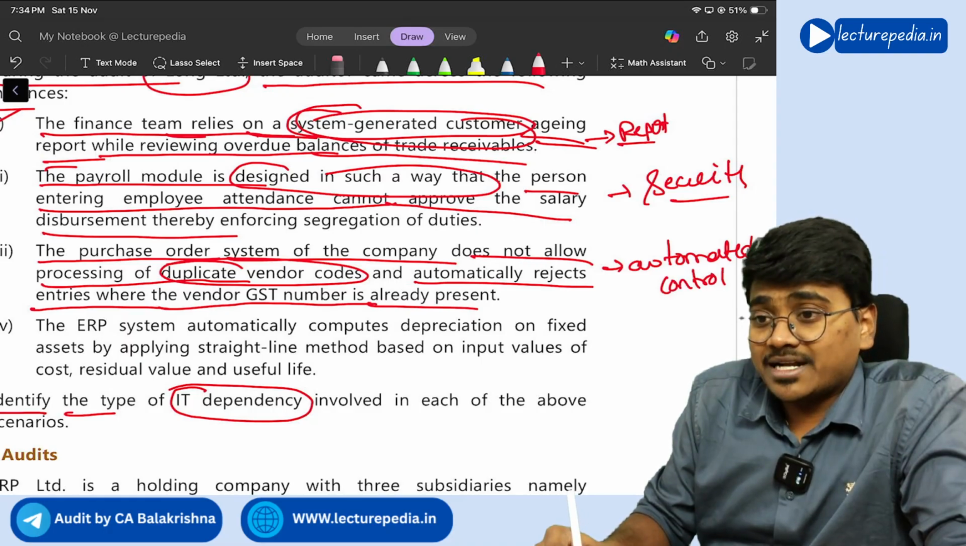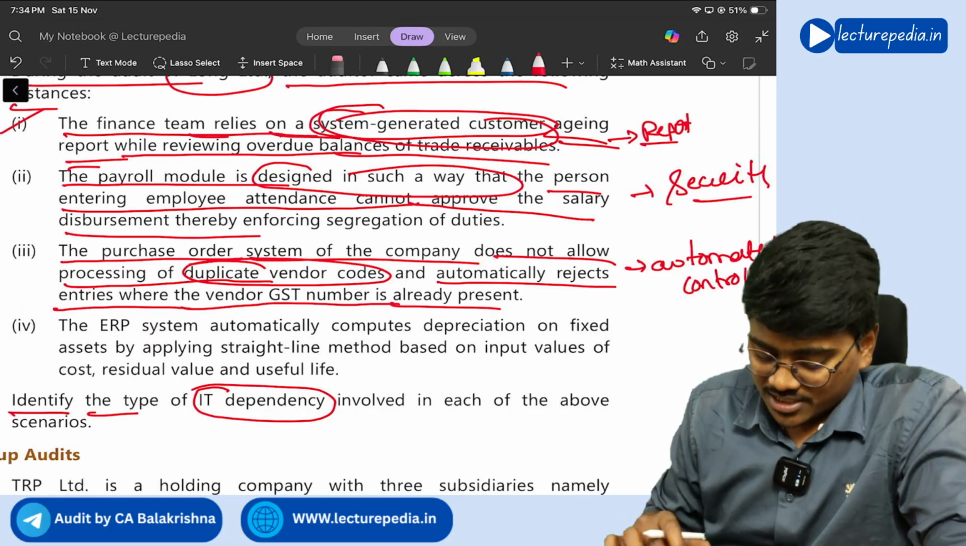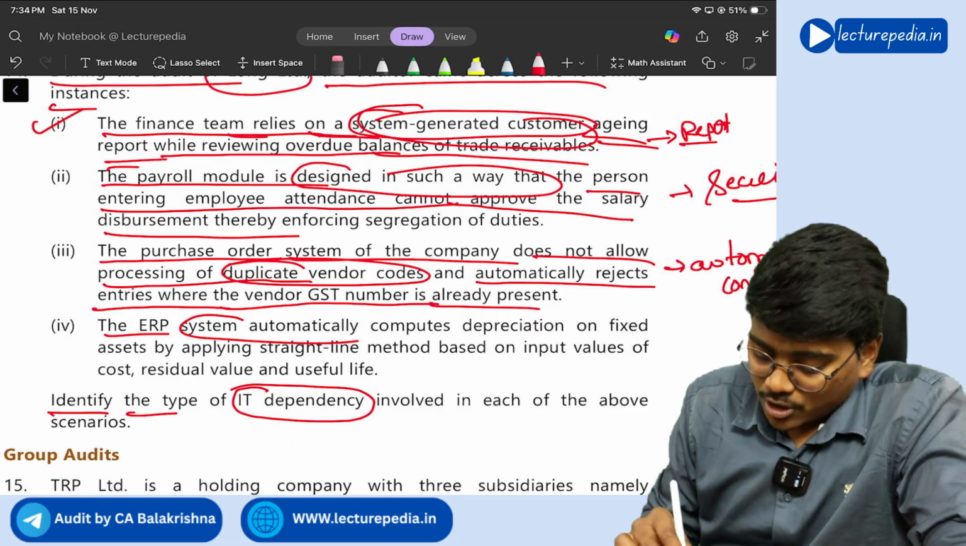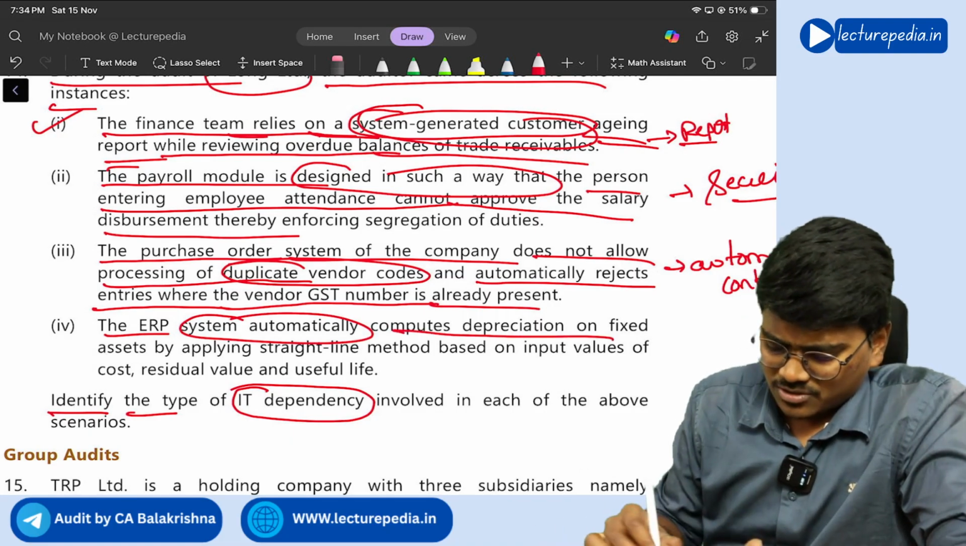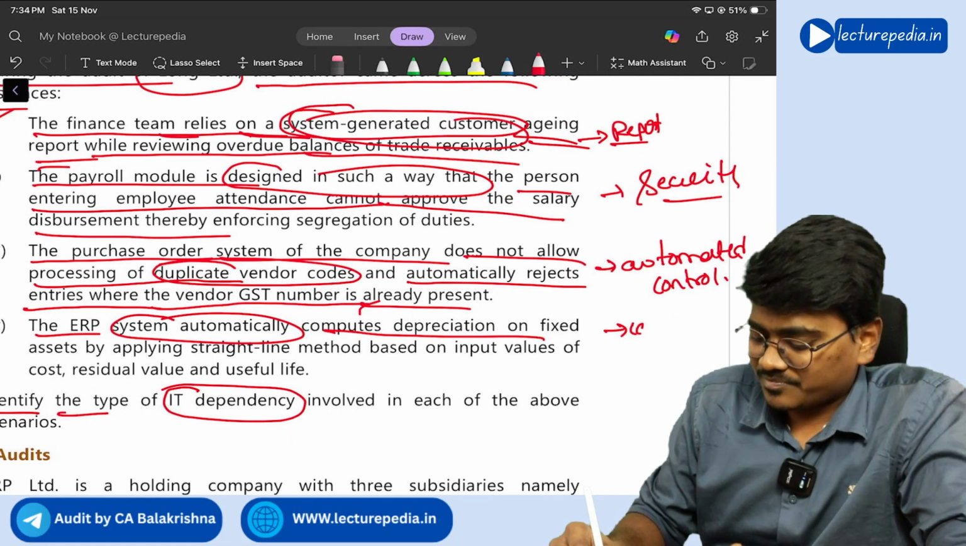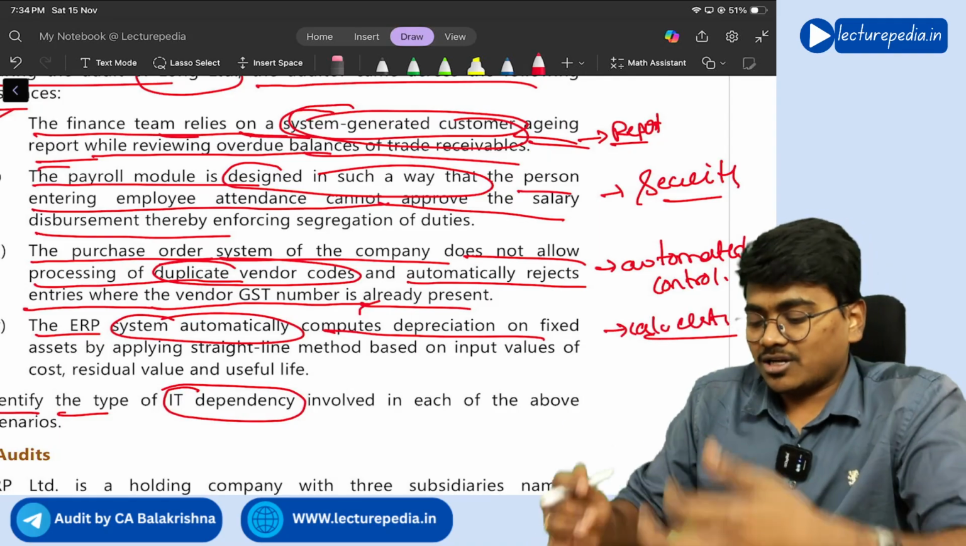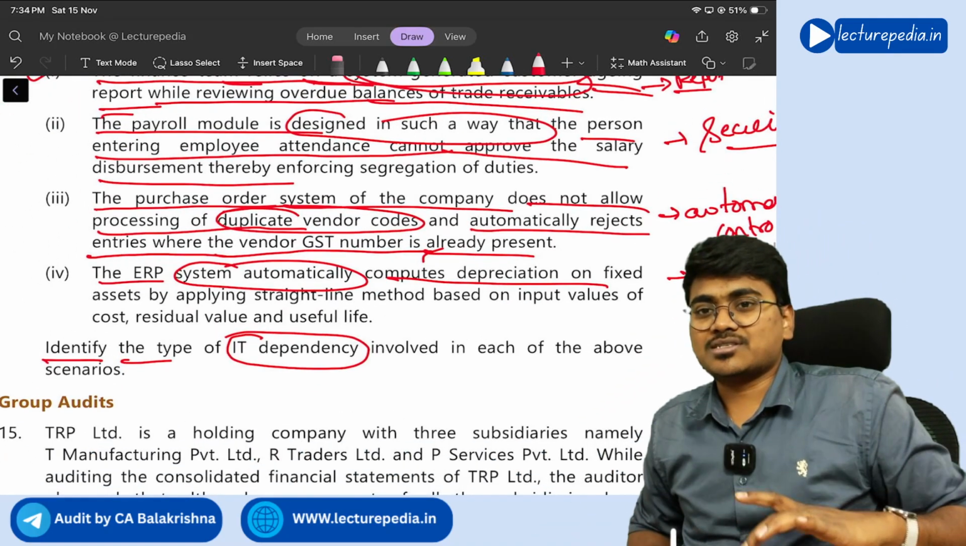So you are dependent on information technology for automated control. Next, ERP system automatically computes depreciation. So computes means calculation. Simple, right? So these are the four IT dependencies that they have discussed in the question.